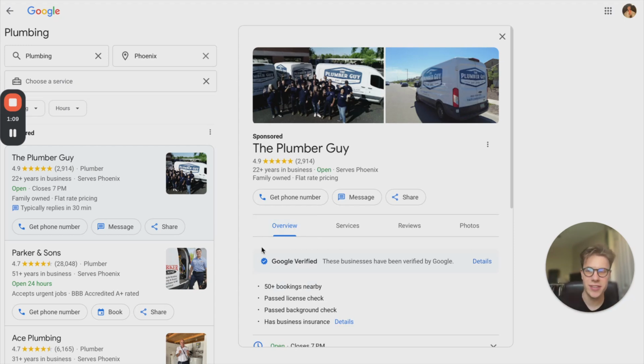But since I just clicked this ad here, they're not getting charged. They're not getting charged per click. They're only getting charged per lead. So if I were to actually click get phone number or message or call the business, then they would be charged.